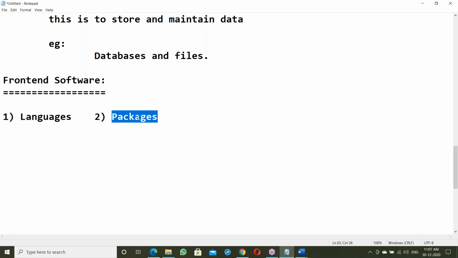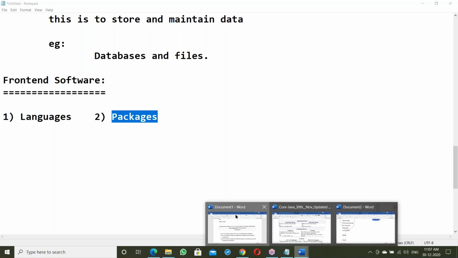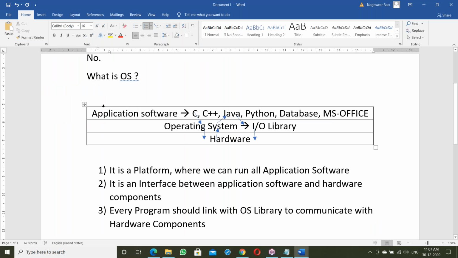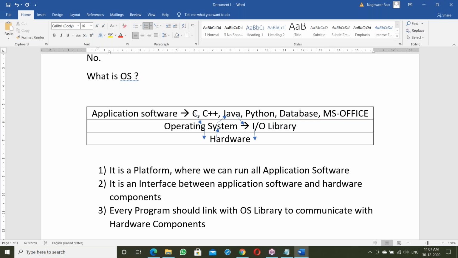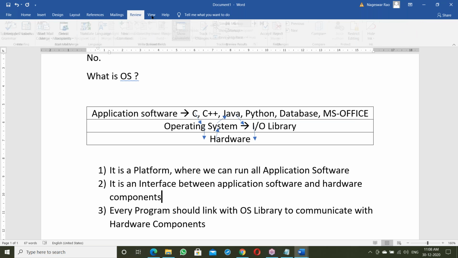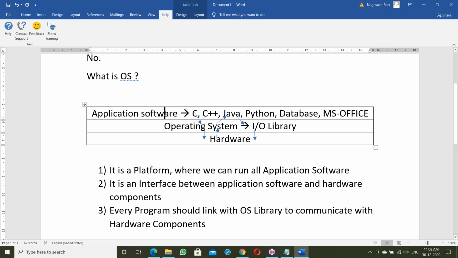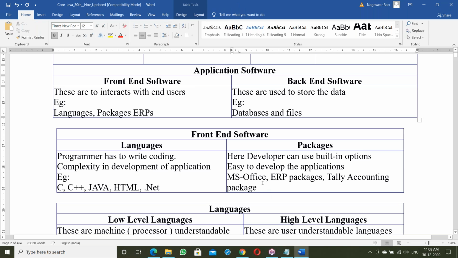What is a package? A package is a ready-made one, ready to use, like MS Office. Like in the file menu, there are different options: insert options, home options, design, layouts, all predefined options. By using predefined options, we can develop the document. No programming, nothing here. So a package is ready-made, ready to use.